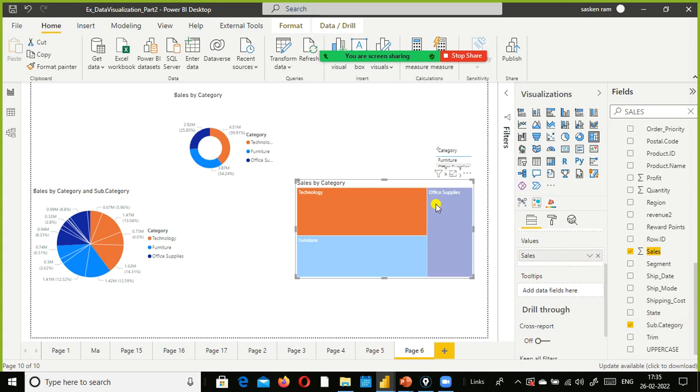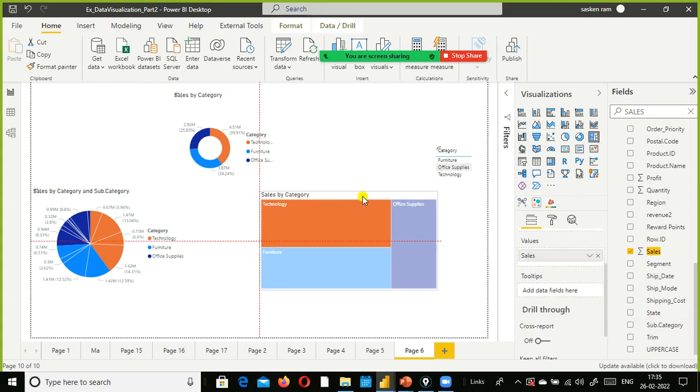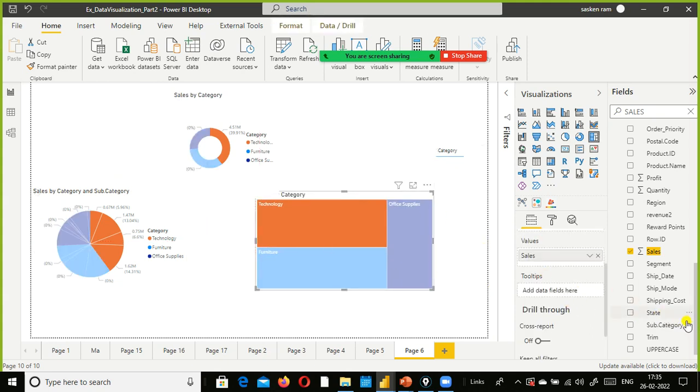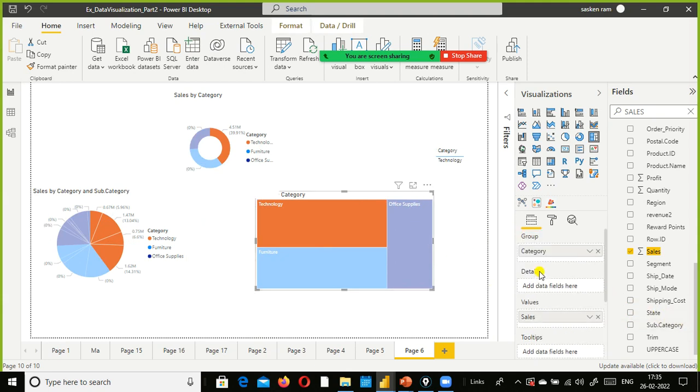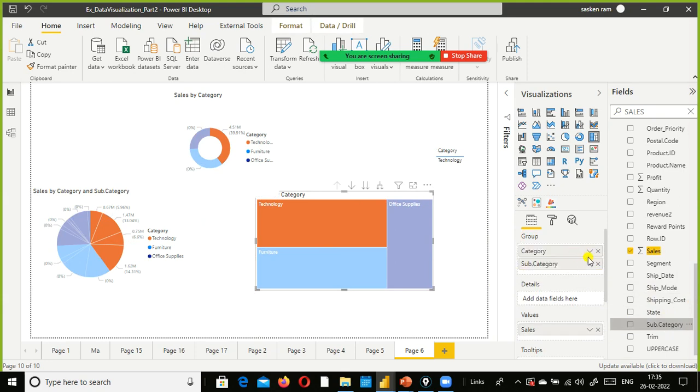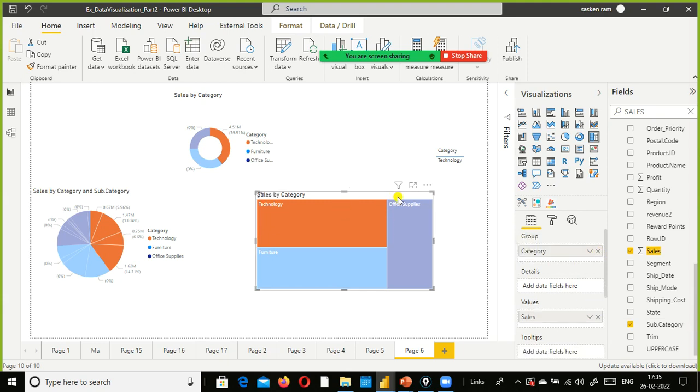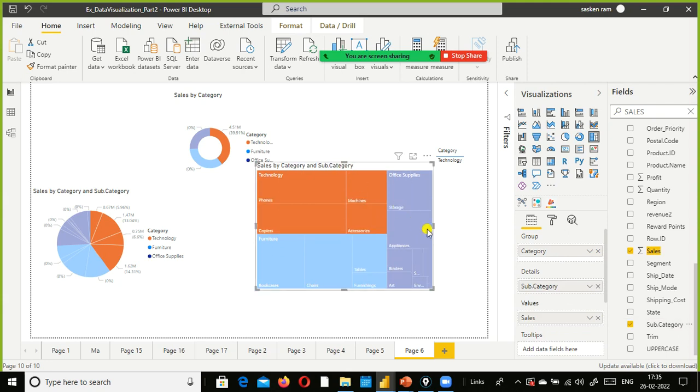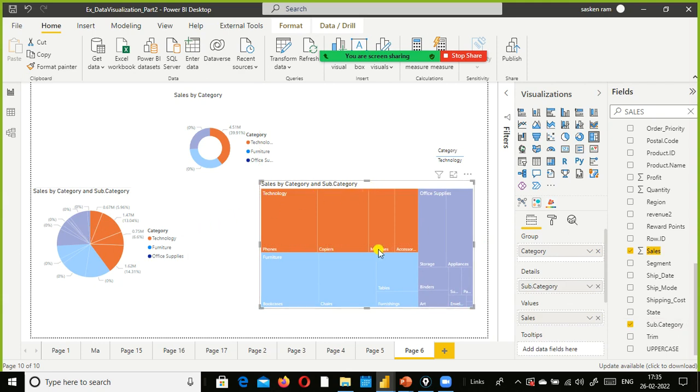I just select this one now. And here I just... now if you compare these two, this one looks so clumsy.